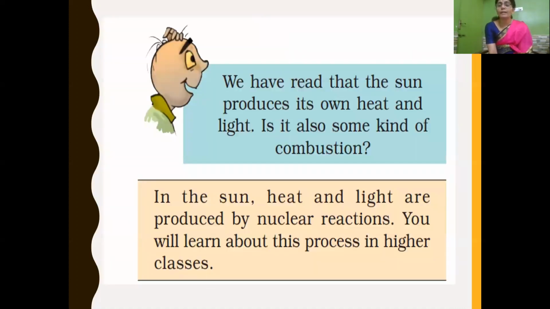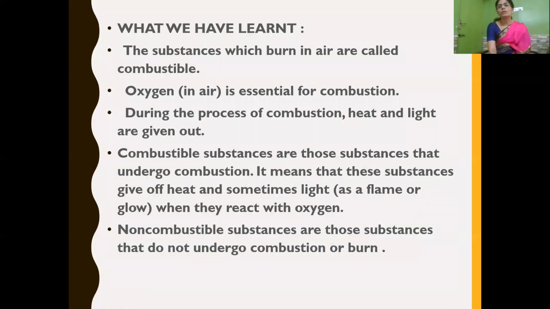And we have read that the sun produces its own heat and light, isn't it? Is it also a kind of combustion? Yes, in the sun, heat and light are produced by nuclear reactions. And about this nuclear reaction, how it produces heat and light, we will be learning about this process in higher classes. Okay, children. So till now, we have learnt about the substances which burn in air are called combustible.